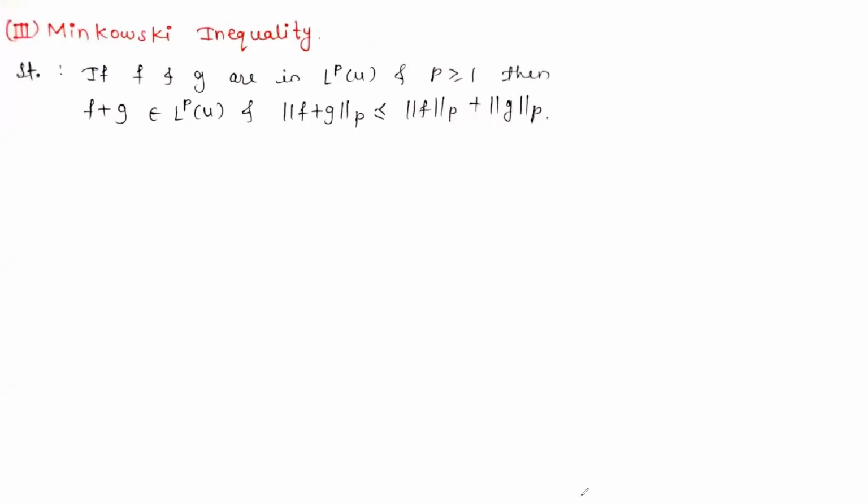Now the next inequality is Minkowski inequality. The statement says: if f and g are functions in the LP space over U and p is greater than or equal to 1, then f plus g belongs to the LP space over U and norm of f plus g over p is less than or equal to norm of f over p plus norm of g over p. This result we have discussed in a previous video, that if f and g belong to the LP space over U, then f plus g also belongs to the LP space over U. So now let's start with the proof.